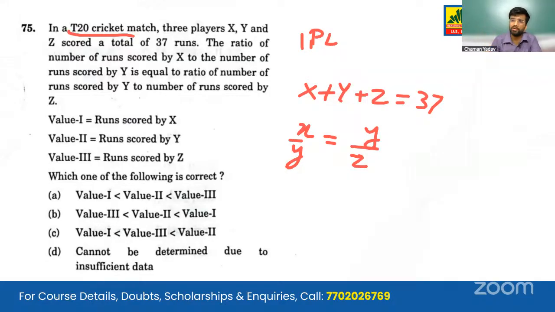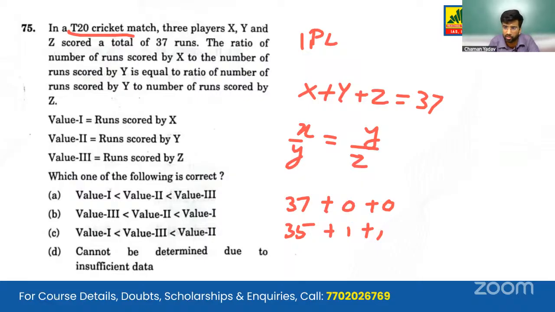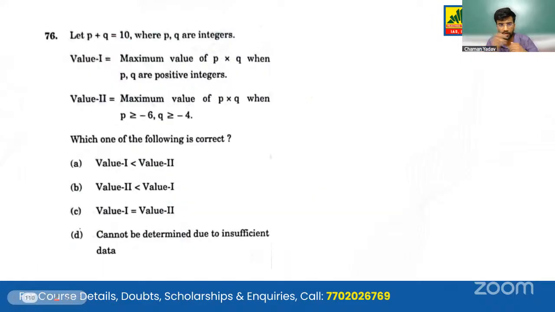We do not know whether one of them has made 37 runs and the others have gone out for a duck, or whether it is 35 plus 1 plus 1. So there is no sufficient data, very insufficient data. We cannot derive any meaningful conclusion out of this. So this thing cannot be determined due to insufficient data. Moving on to question number 76.